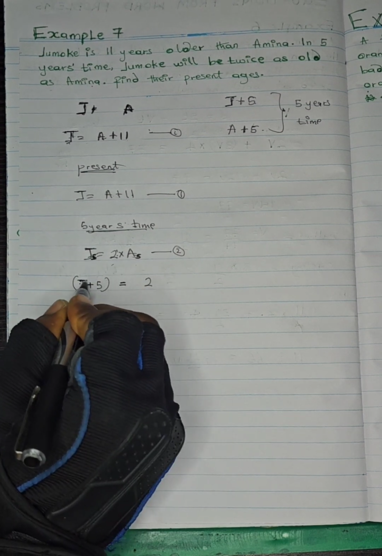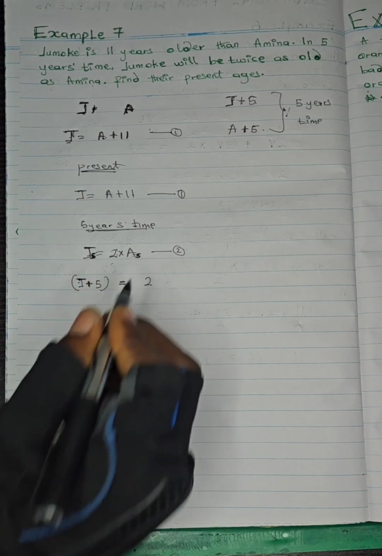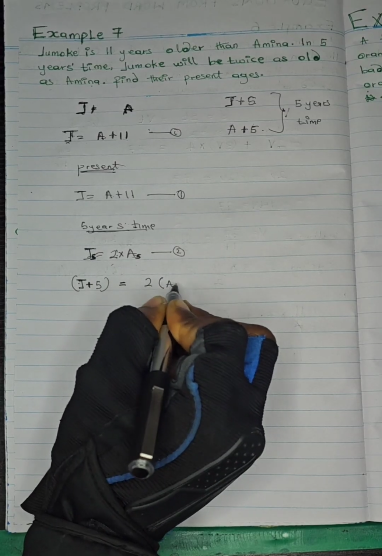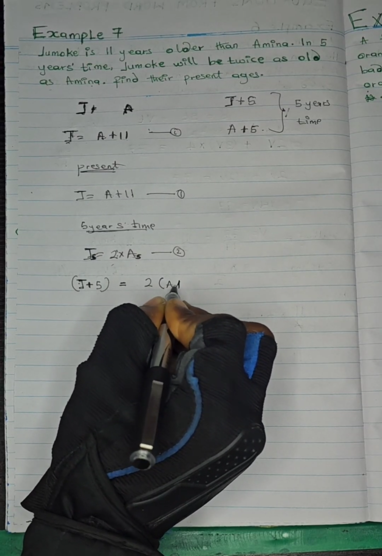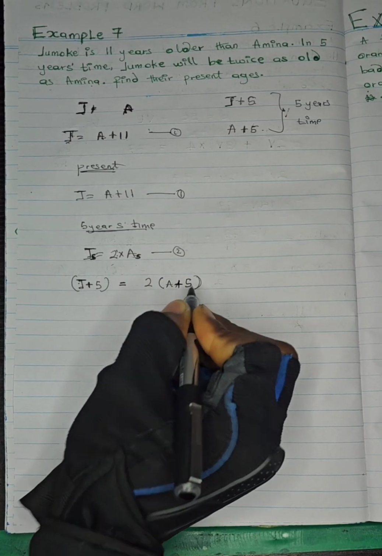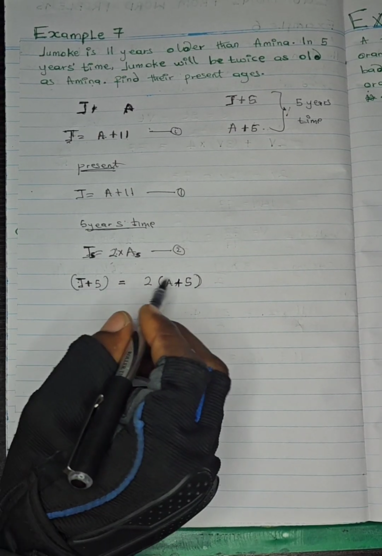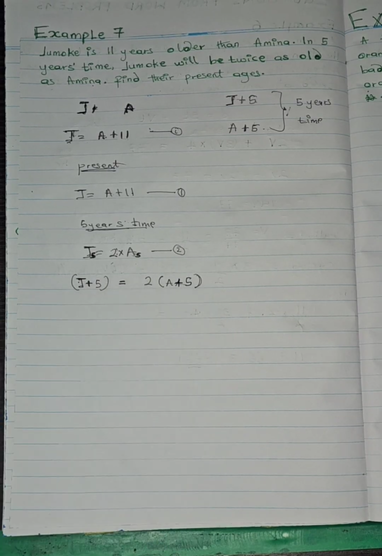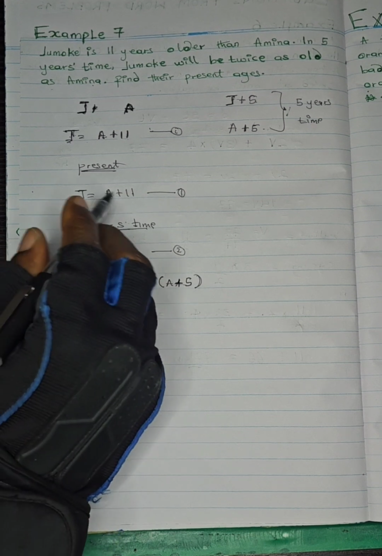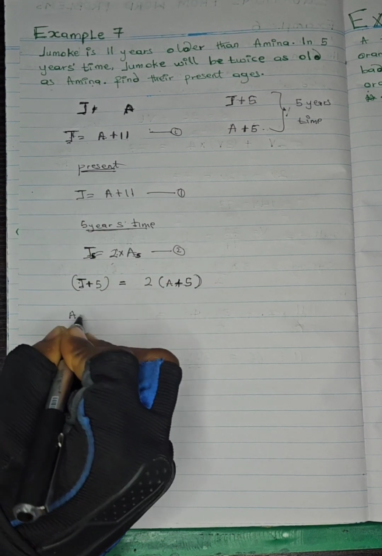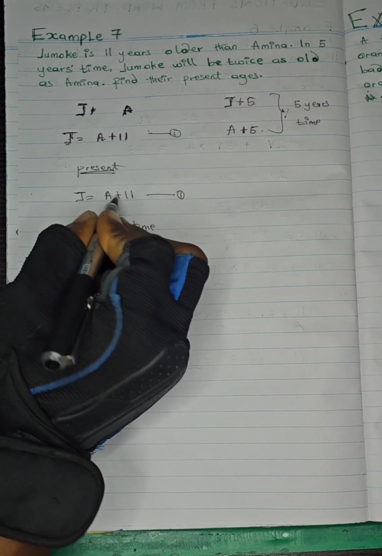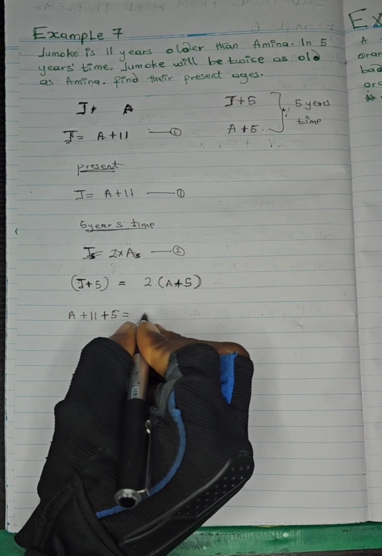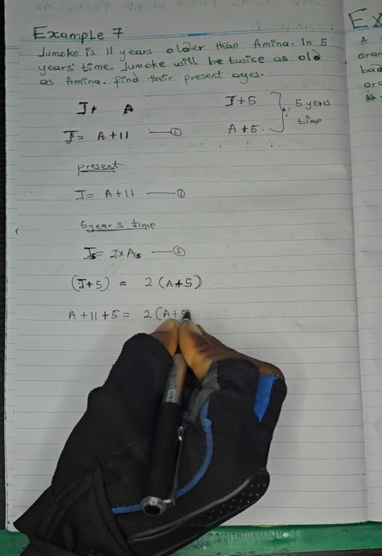But let's express it properly. That's why I wrote subscript 5 here initially. So you now have J plus 5 is equal to 2 times A plus 5. Are we together? When we add 5 years to Jumoke, in 5 years' time, Jumoke's age will be equal to 2 times Amina's age plus 5. So the first thing we are going to do is remove this J and replace it with what we already know. We already know that J is A plus 11, plus the 5 that we just added, is equal to 2 times A plus 5 in bracket.